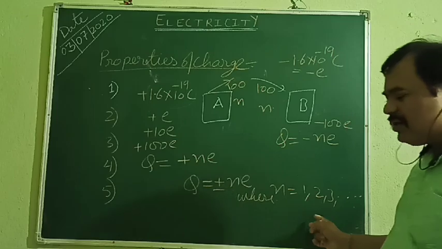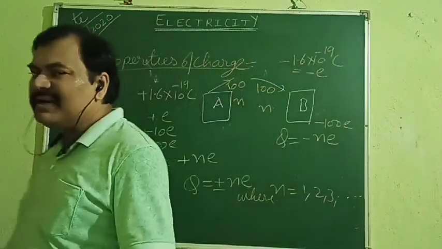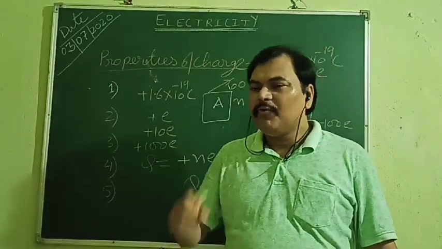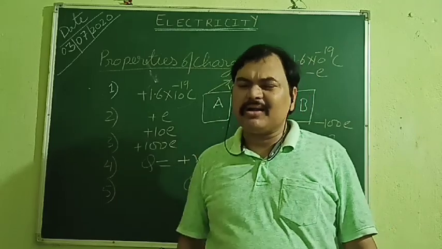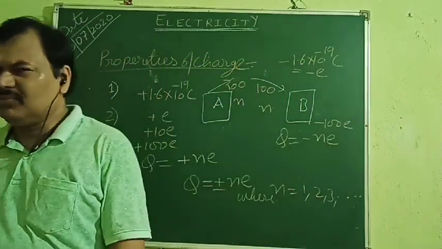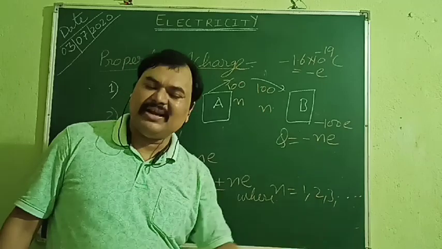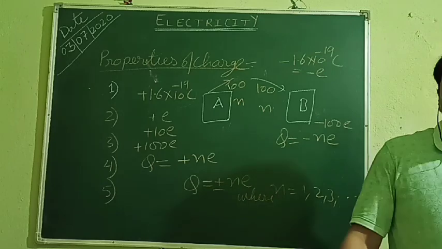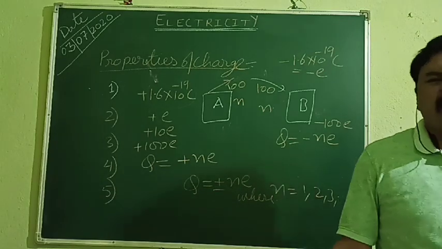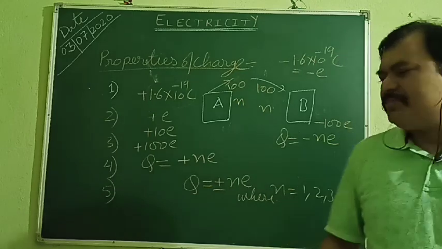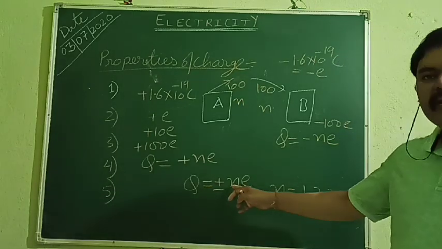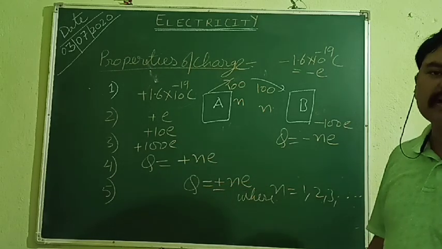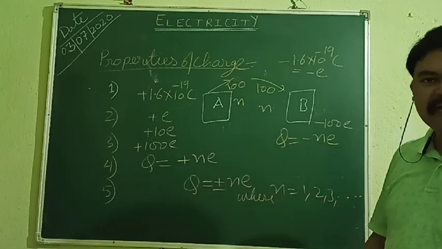And why are we writing 1, 2, 3, why are we not writing fractions? Why can it not be a fraction? Because just tell me, is it possible that one body can give out half an electron? No, not at all. Or the other body receives half an electron? Not possible. Okay? So as it is not possible, the minimum it can give is one electron. Another body can receive a minimum of one electron. So the minimum charge will be for n equal to 1. If it has given out the electron, then the plus sign will come. If it has accepted the electron, then the negative sign will come.